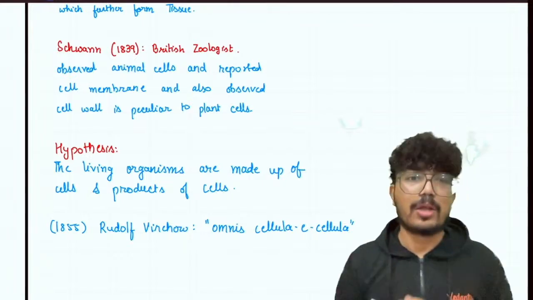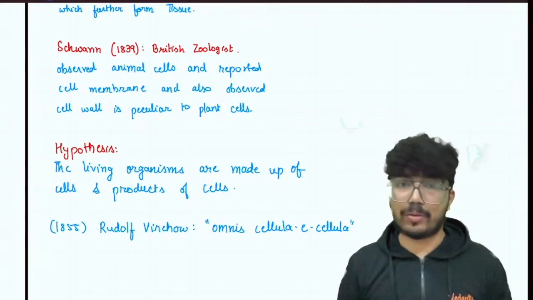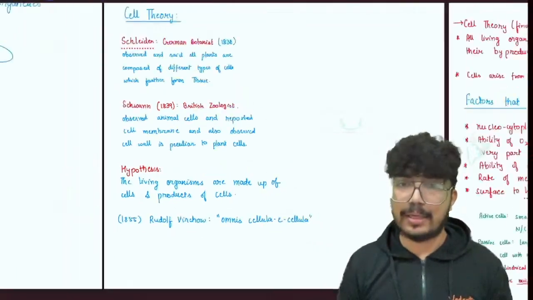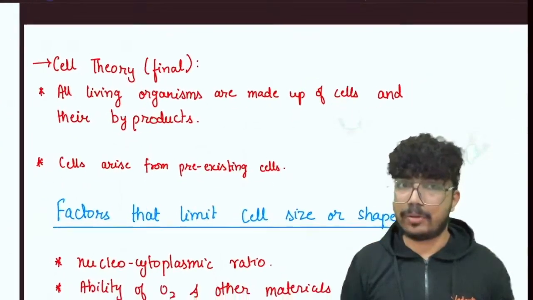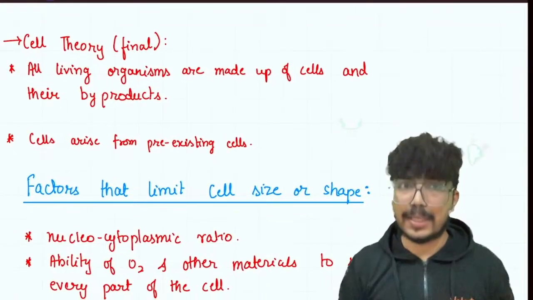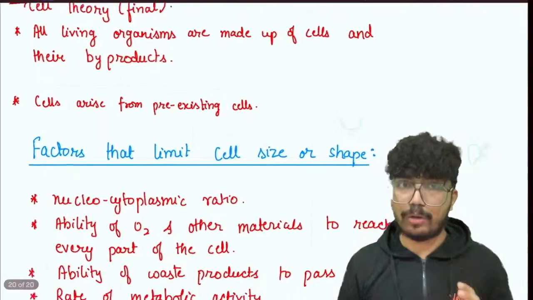What is the origin? Then in the year 1855, Rudolf Virchow came and completed the cell theory. He said omnis cellula e cellula, that cells arise from pre-existing cells. So we can come up with the final statement of cell theory: all living organisms are made up of cells and their byproducts. Cells arise from pre-existing cells. This is the whole of the cell theory.